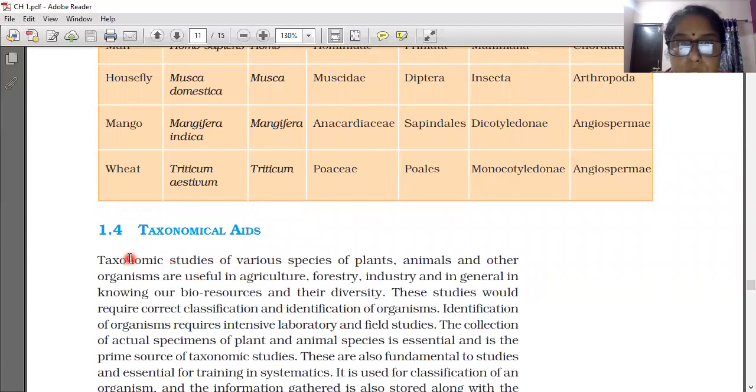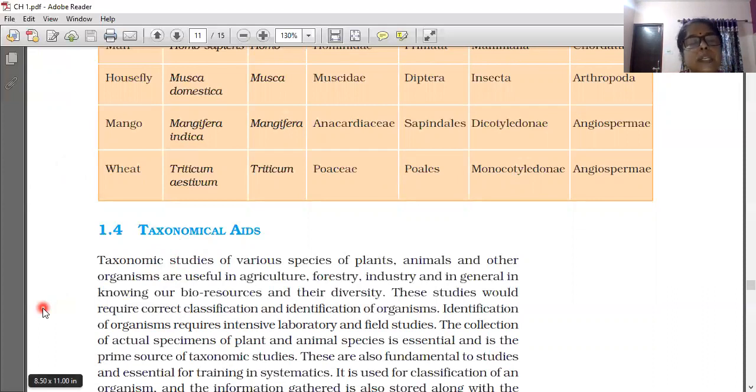What is meant by taxonomy? Taxonomy means classification. Aid means help. So the tools or help used for classification of organisms come under taxonomical aids. What are the aids we get to classify an organism? What is the help we get for taxonomy?